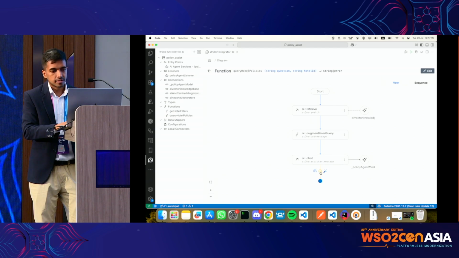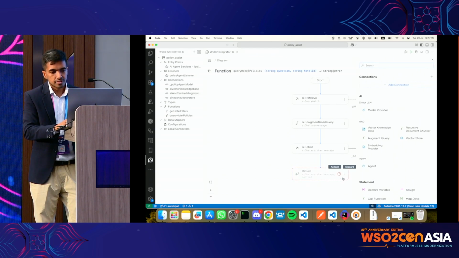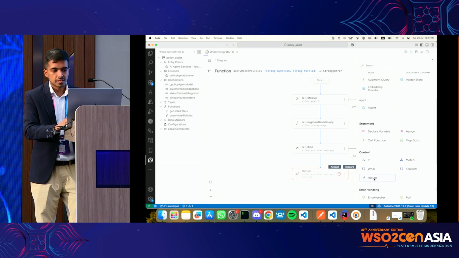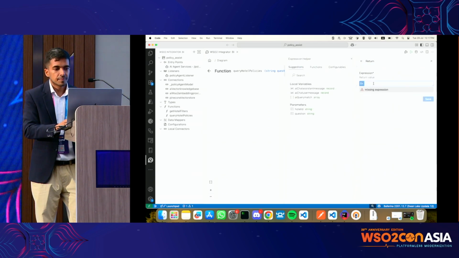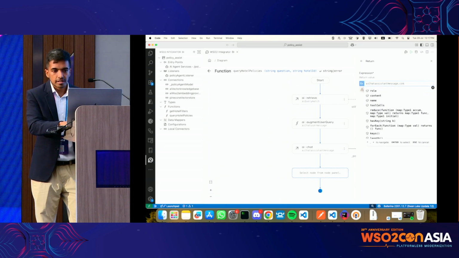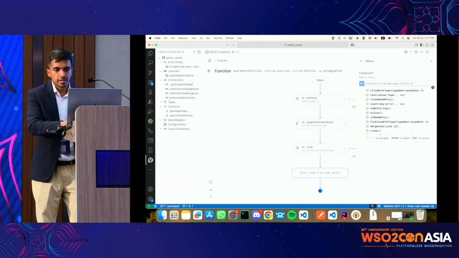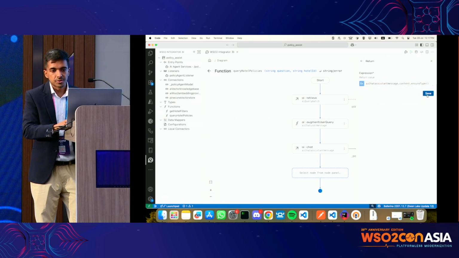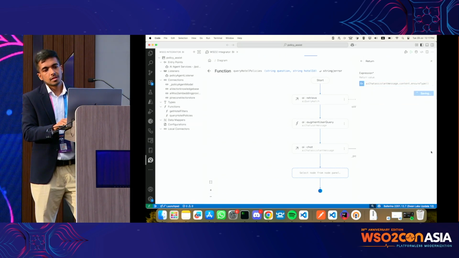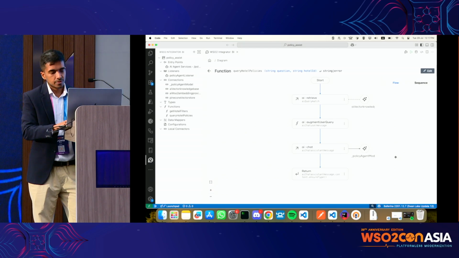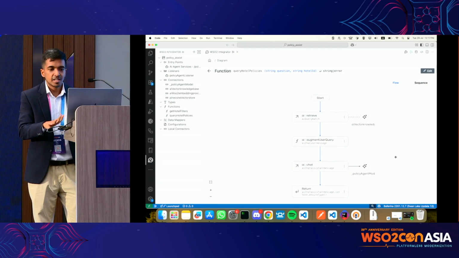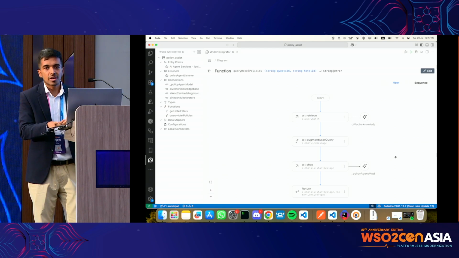So yeah, now we have the chat response, right? Ultimately, we can simply return this response that we got from the chat, the assistant message. Then we can see the content, and we know for a fact there will be a response, so we are going to ensure the type. So yeah, this function is complete. The RAG pipeline function is complete. Now it's a matter of plugging this wherever we want.